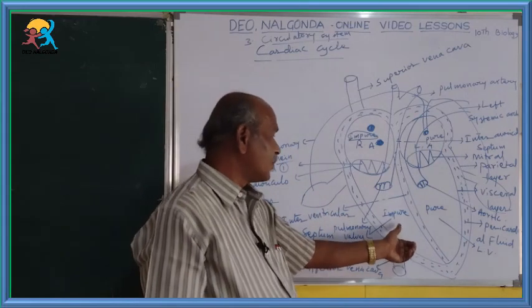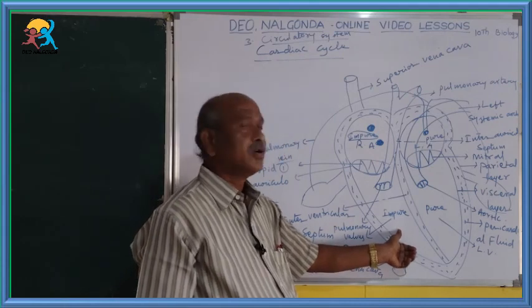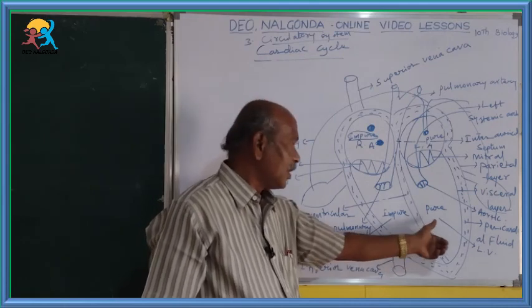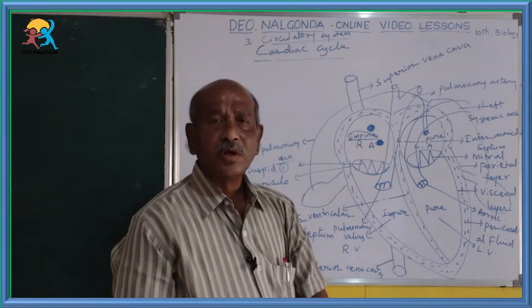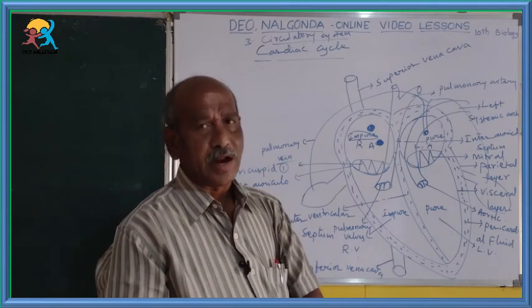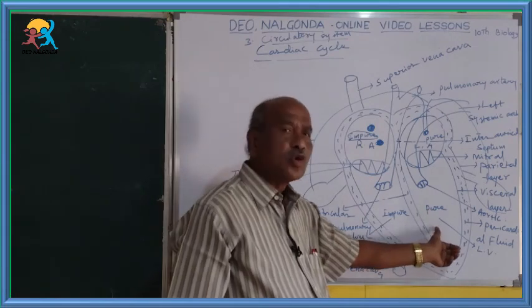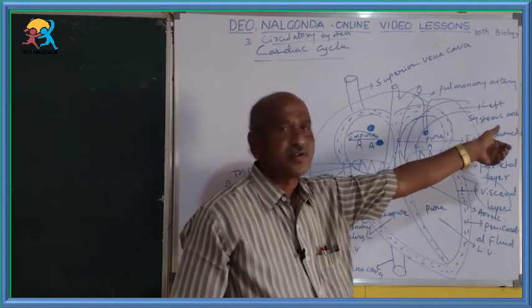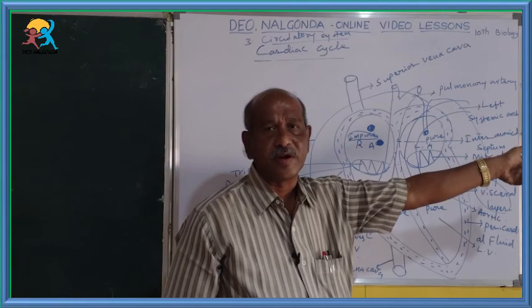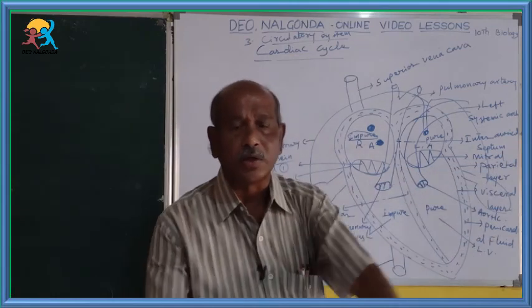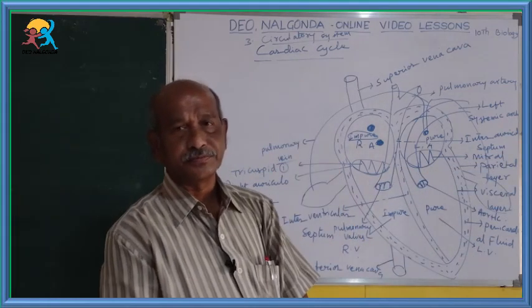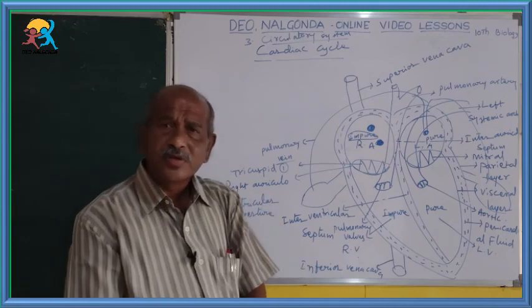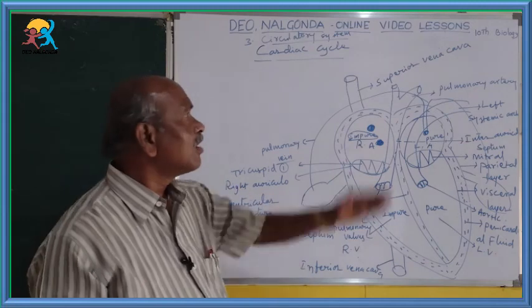That takes place by the contraction of the right ventricle. At the same time, the left ventricle also contracts. Due to that, the pure blood present enters into the left systemic arch or aorta, and goes to the body parts. That is called the cardiac cycle.